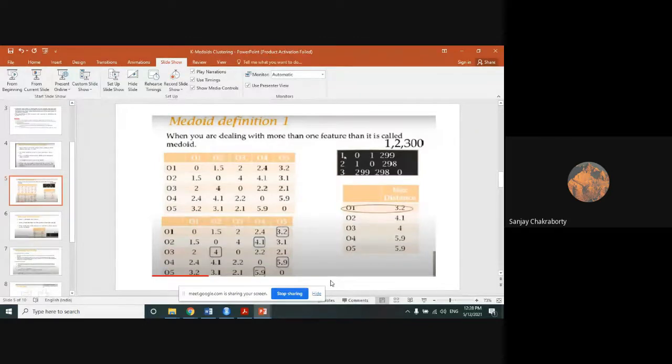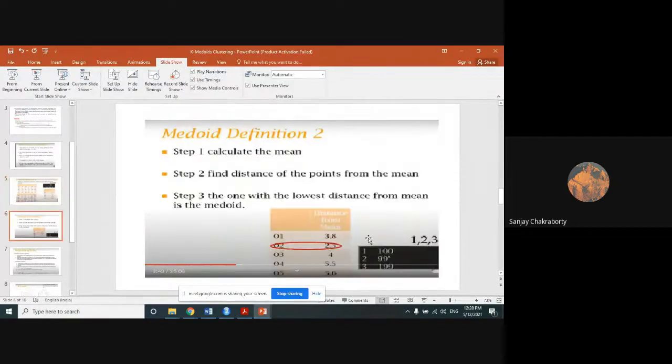You have to handle an n cross n matrix table to calculate the medoid. Instead of that, with definition 2 you calculate the medoid in a much easier way, and it is less expensive as well. Okay. First, step 1: calculate the mean.